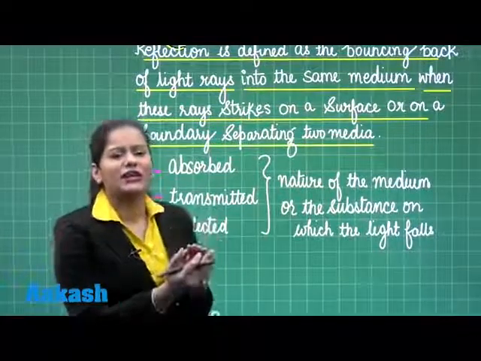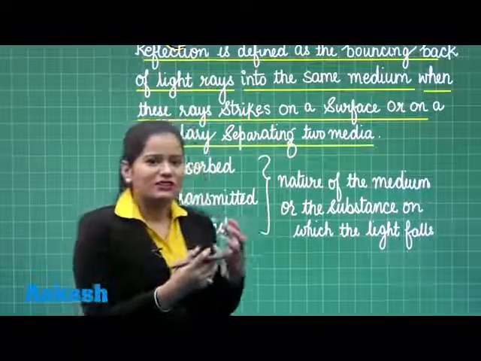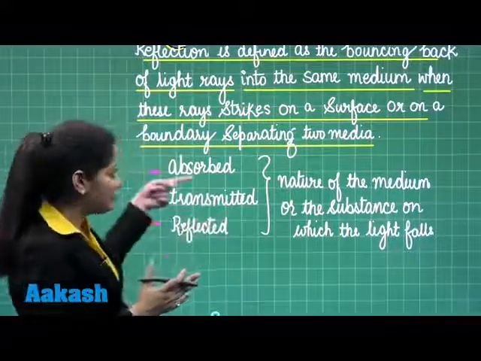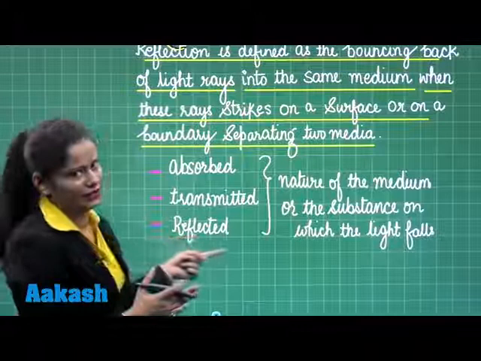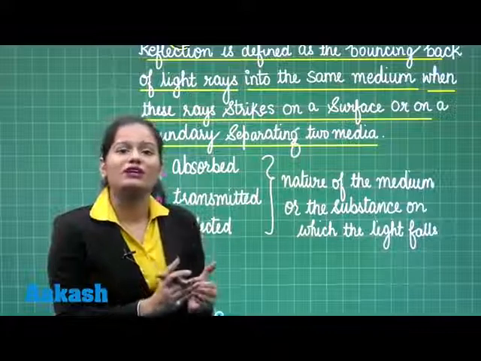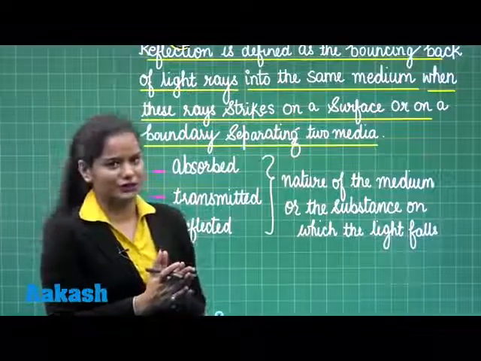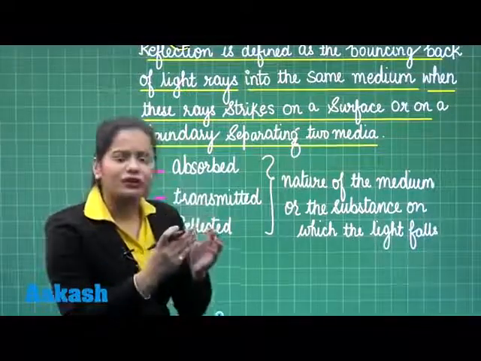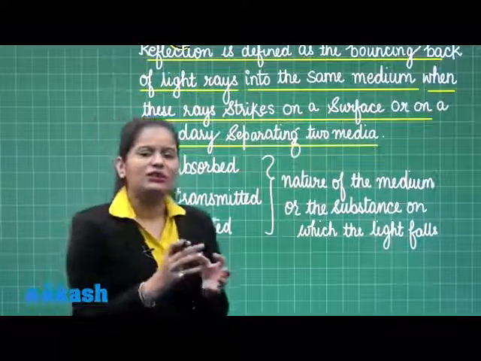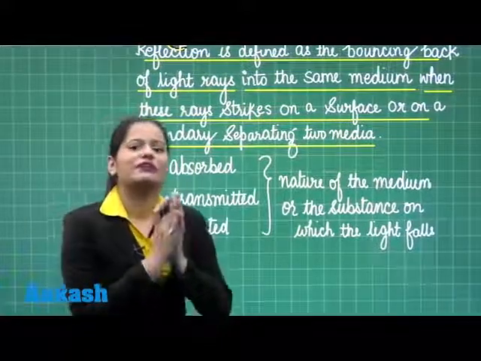And if an object does not allow light to pass through it, it is called opaque. So student, this is the nature of different materials or mediums due to which light can be absorbed, transmitted or reflected. Here, as we are talking about the reflection of light, we are going to deal with polished surfaces that reflect most of the light falling on them. When light falls on a reflecting surface, it bounces back into the same medium. Now student, there are a few important terms that you need to remember before the discussion of reflection.